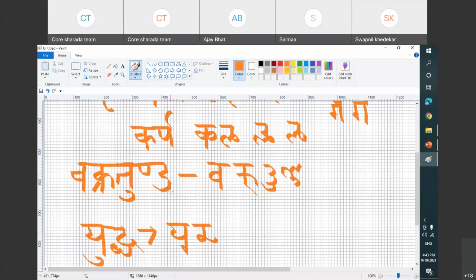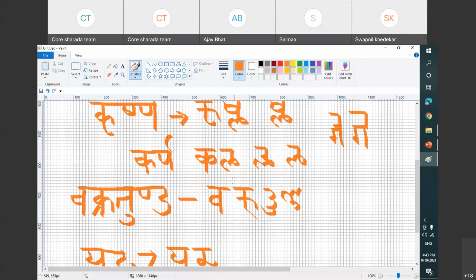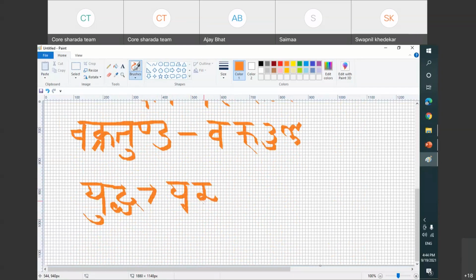Now how was this letter? It was a U, right? It was like this. So I don't write it like this. What I do here, I write like this.